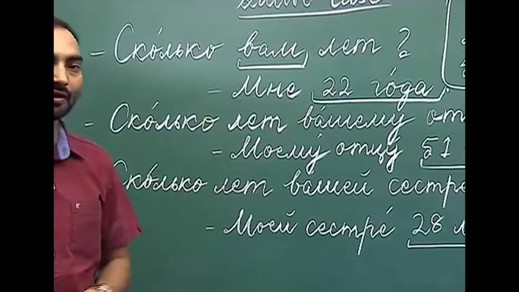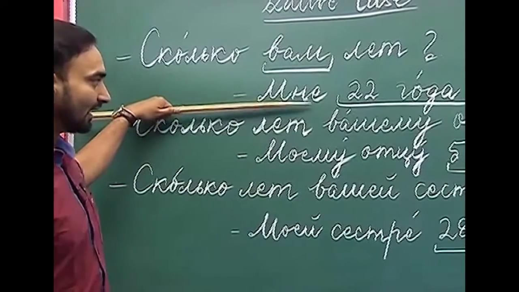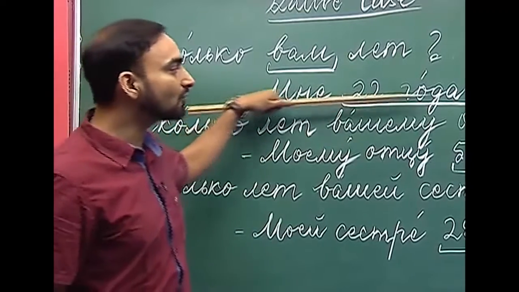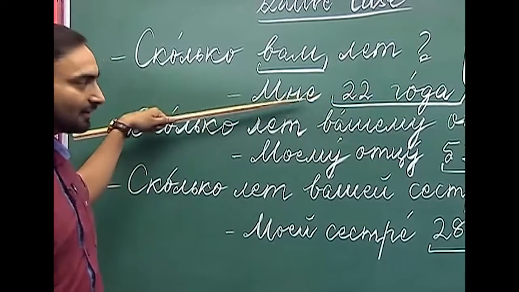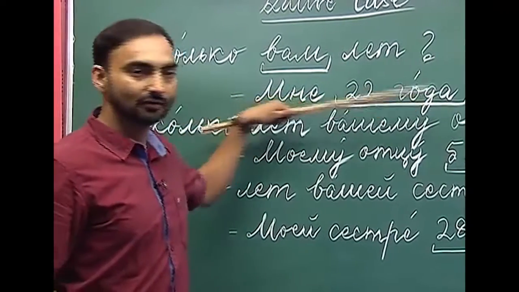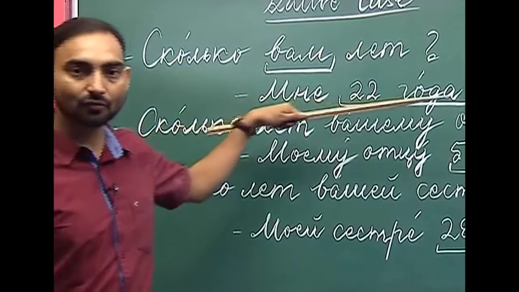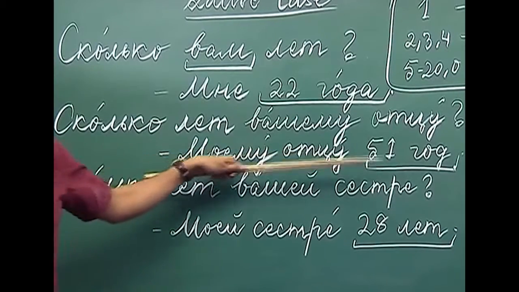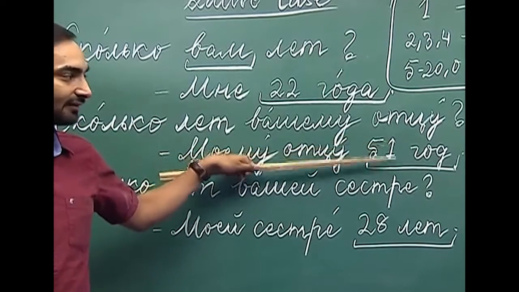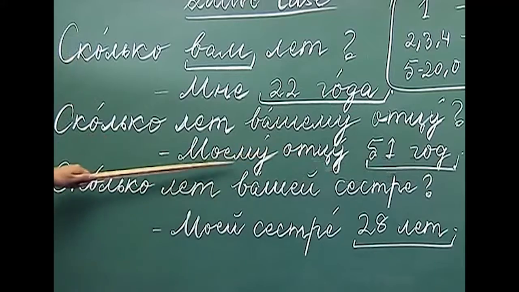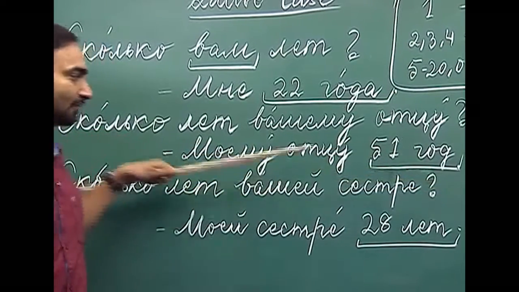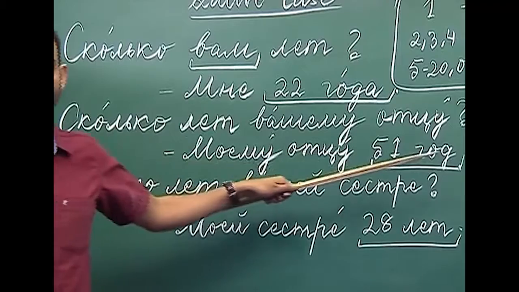"Skolka vam let", how old are you? "Mne", again this "mne" is in the dative case form. "Mne dvadtsat dva goda". I am 22 years old. "Skolka let vashemu otsu?" "Moemu otsu 51 god." 51, as in "god". So, my father is 51 years old.